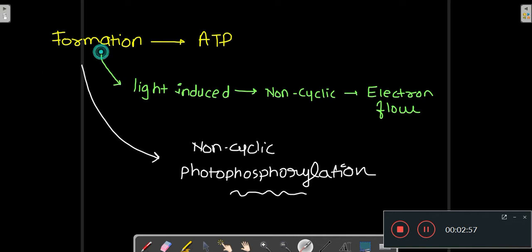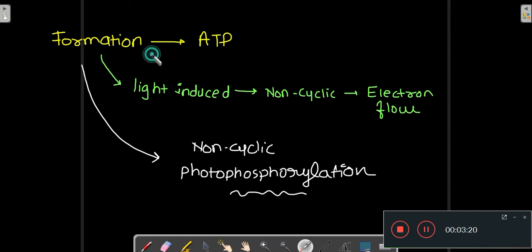Now, the formation of ATP due to light-induced non-cyclic electron flow is known as non-cyclic photophosphorylation. Photophosphorylation is the formation of ATP due to light. But non-cyclic means that the electron flow is non-cyclic.